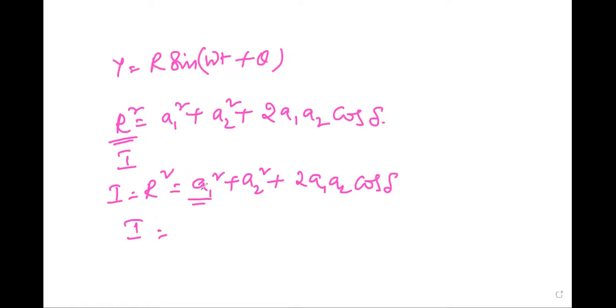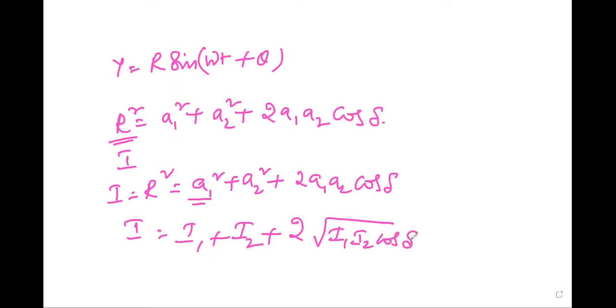Then I is equal to I1, the initial intensity, plus I2, the intensity of the second wave, plus 2 root I1 root I2 cos delta, where I1 is equal to A1 square and I2 is equal to A2 square.